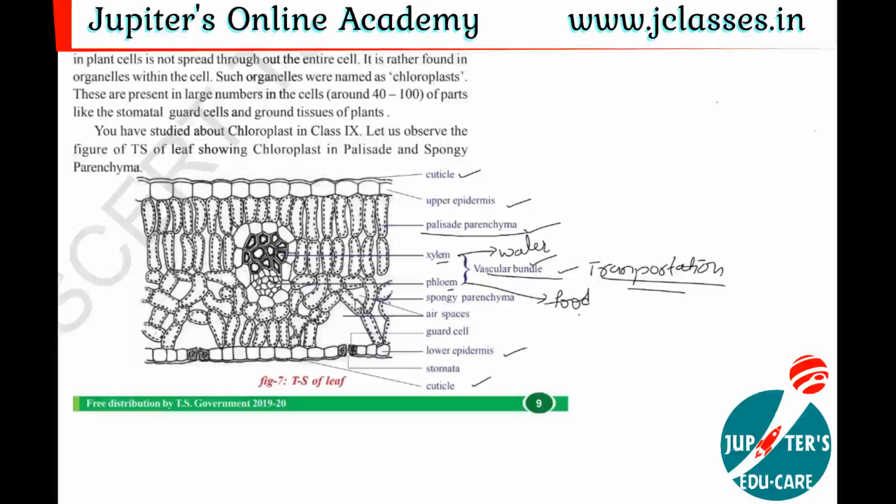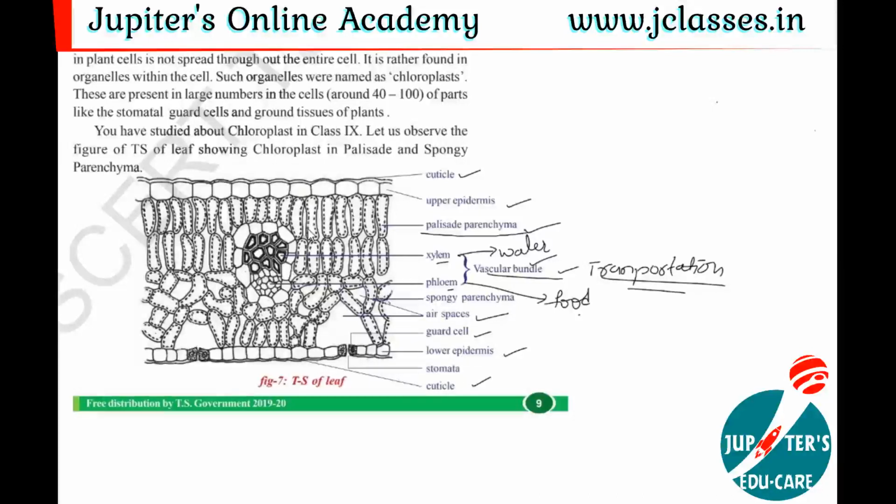But here, that kind of arrangement we cannot see. They are arranged in an irregular way, and the shape of the cell is also not regular. And next, this is the air space, or air cavity, and here it is the stomata. This stomata contains two guard cells, and this is the lower epidermis, covered by a cuticle.